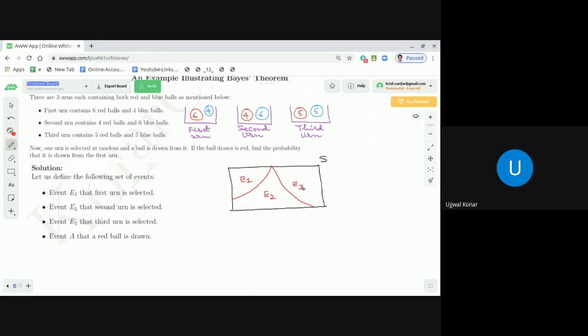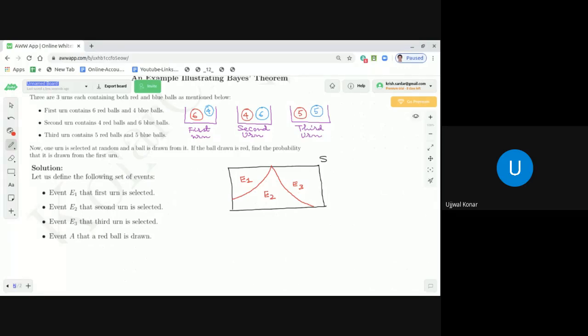That means E1 stands for the first urn is selected, E2 is the second urn is selected, E3 is the third urn is selected. Intersection of any two sets is the null set, and the union of all these sets is actually the entire sample space. Hence, we can say that E1, E2, E3 are mutually exclusive and exhaustive, both at the same time, dear students. So many students are joining now as well. Okay, now, what is the event A?